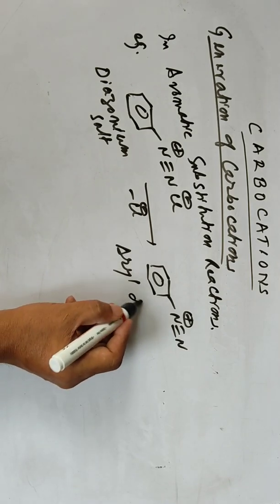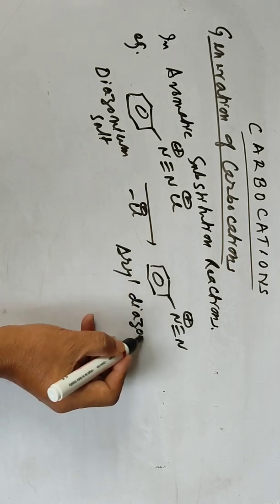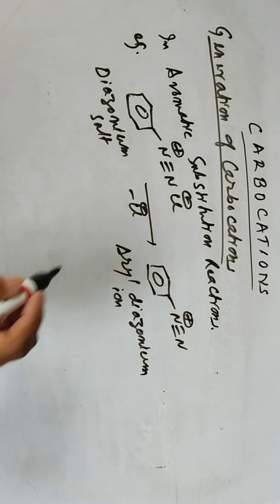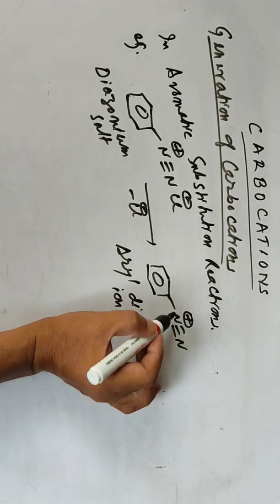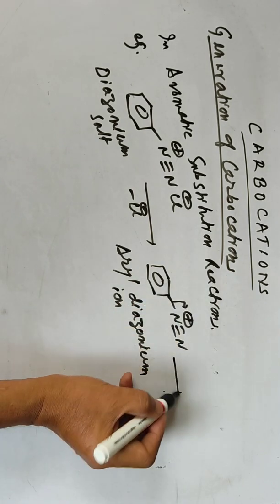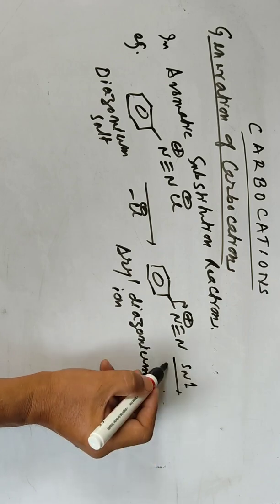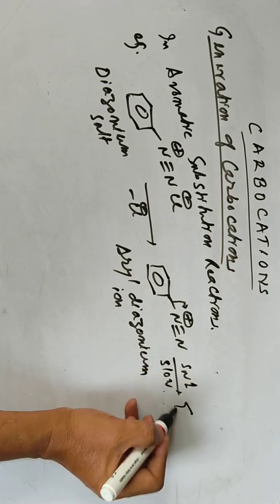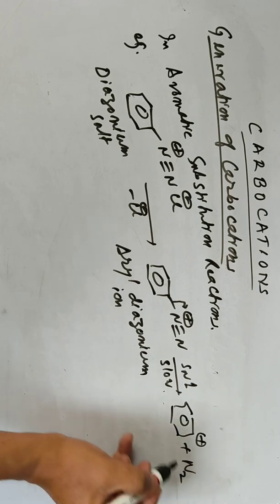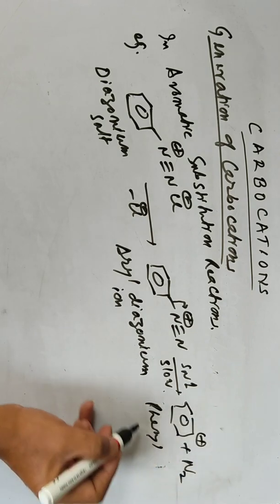This forms fast. Then loss of nitrogen is like the SN1 type, a slow process. Then we get a phenyl carbocation plus nitrogen. This is the phenyl carbocation.